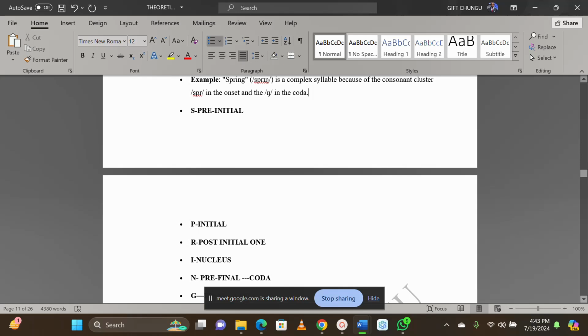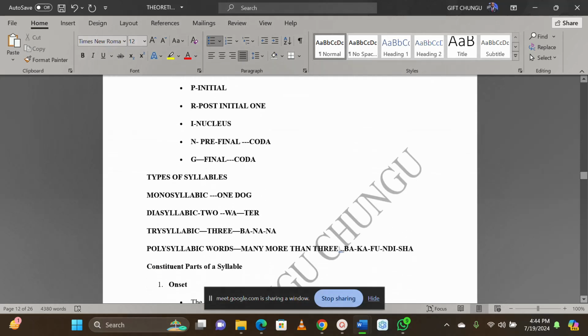Number two, which is the onset, we have initial. Number three, we have another consonant, which is post-initial. Are we together? And then we have the nucleus. And then on the coda, we have pre-final coda and the final coda. Are we together? That is what we are looking at now.